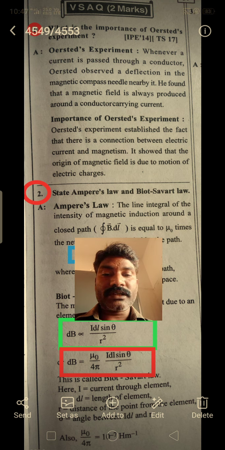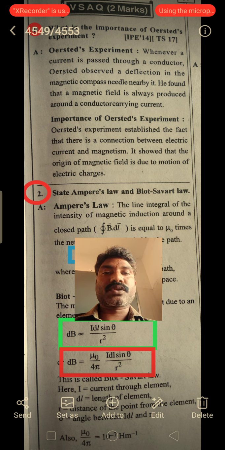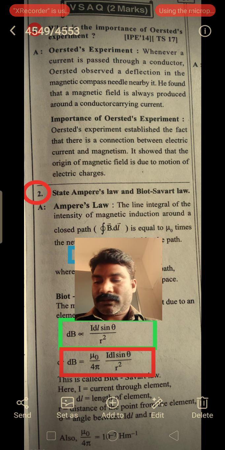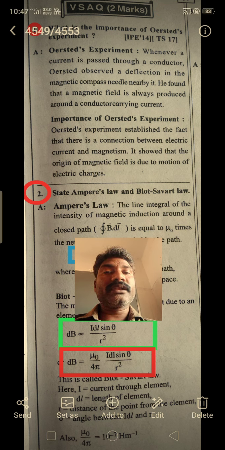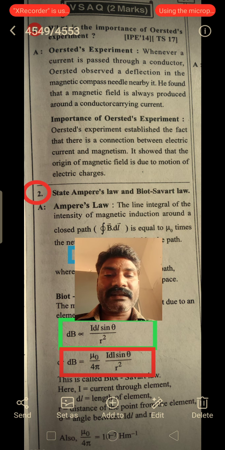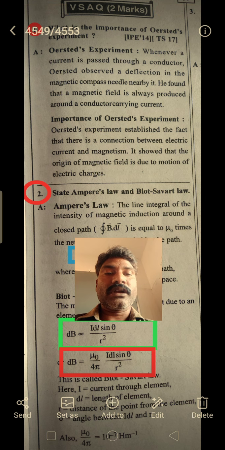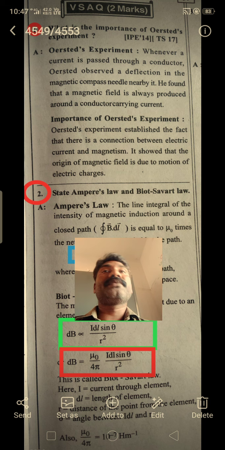Here we observed that when we take this magnetic needle near the conductor, through which some charges are moving, the charges passing through the conductor should create some magnetic field.